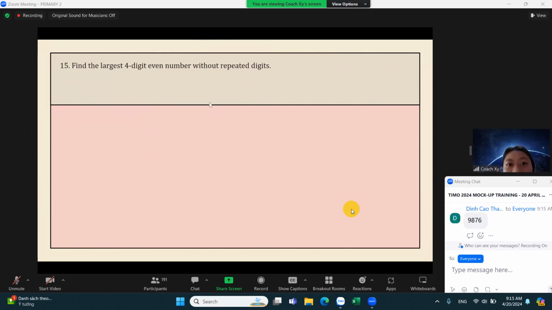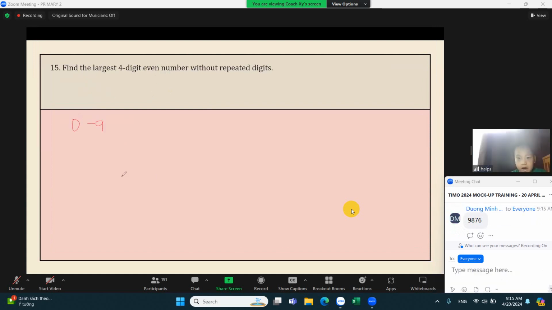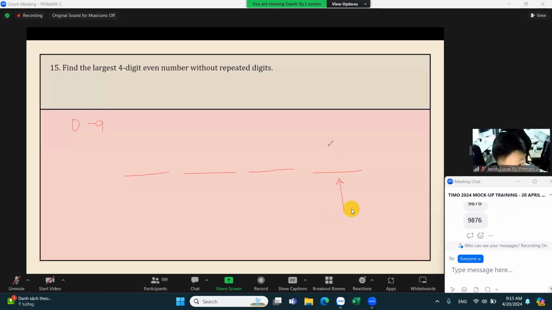Now let's go to number 15. Find the largest 4-digit even number without repeated digits. So what are our possible digits? We could have 0 to 9 for our digits, and then we will have a 4-digit number. To make this even, we should put an even number on our unit digit.